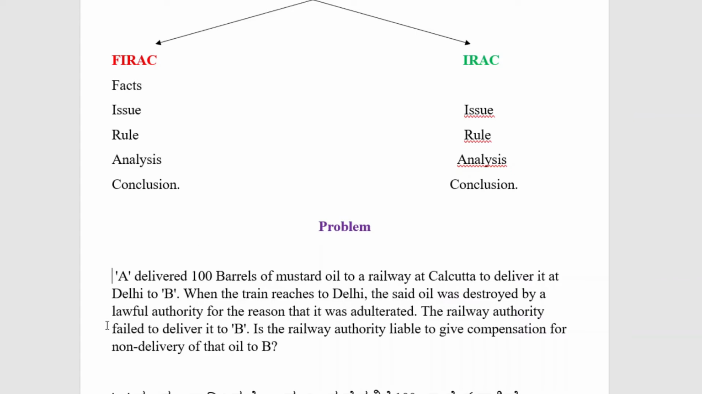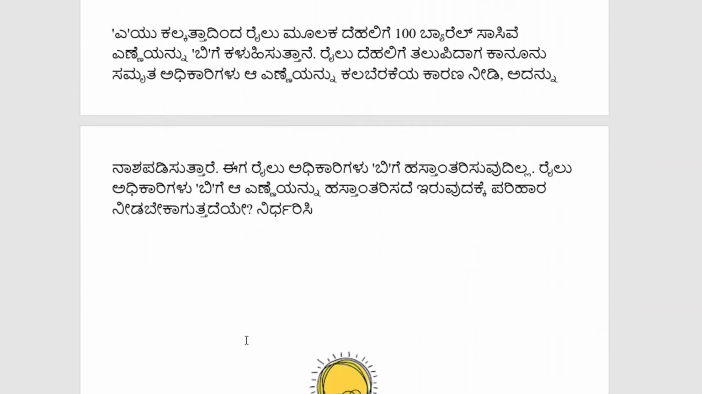So what we have to do? We have to simplify these facts. It is not always necessary; we can follow this IRAC method also. We can straight away write the issue, the rule, the analysis, then the conclusion. But if we simplify it, then it is convenient for us to answer and make the problem clear. So we can simplify the problem in this way.